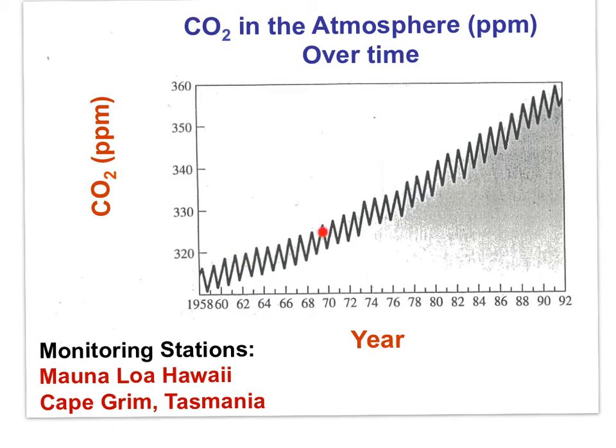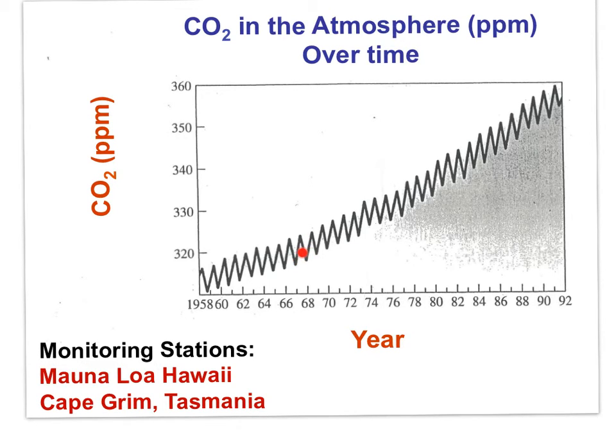with a general increase in the concentration of carbon dioxide over that time. This data is well documented by monitoring stations in Hawaii and Australia. Scientists do not dispute this data. The yearly fluctuations are caused by changing seasons in the northern hemisphere. The high value in any one year is the result of winter in the northern hemisphere when little photosynthesis occurs, leaving higher values of carbon dioxide in the atmosphere.